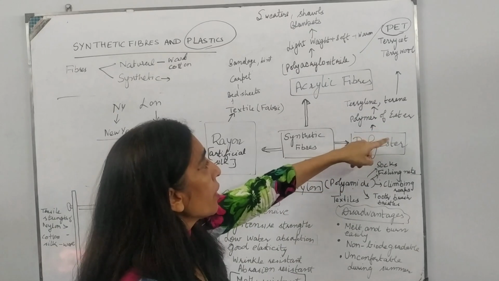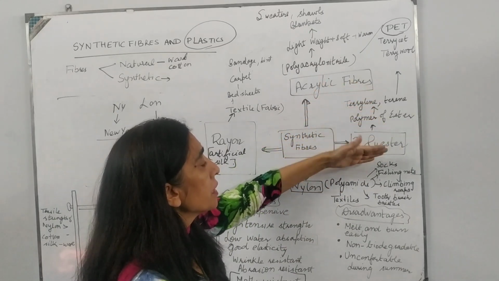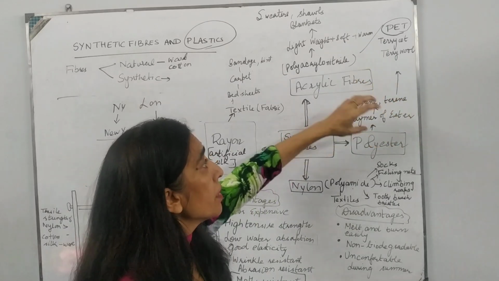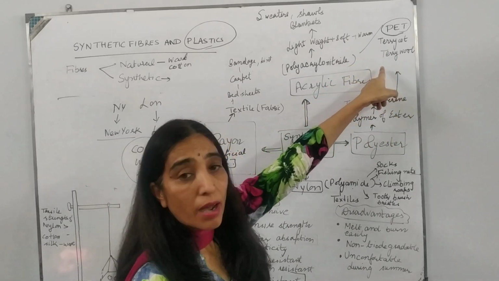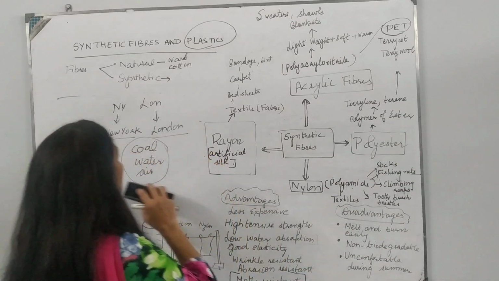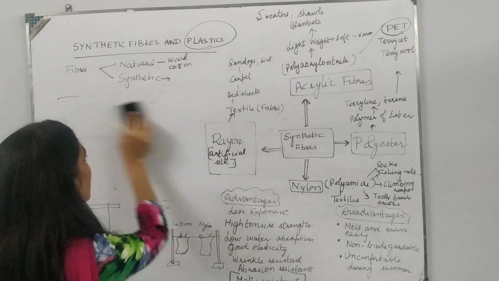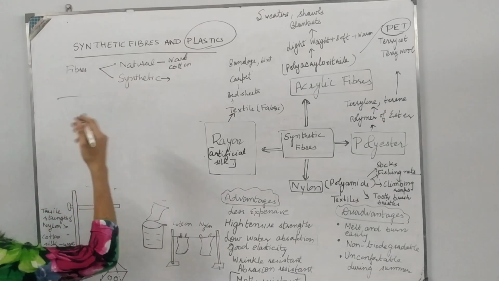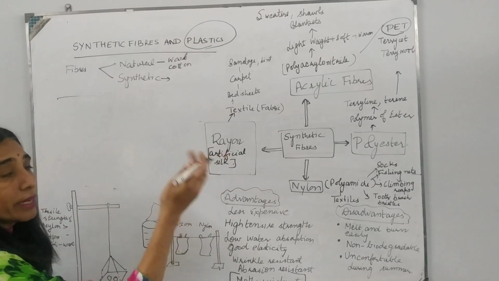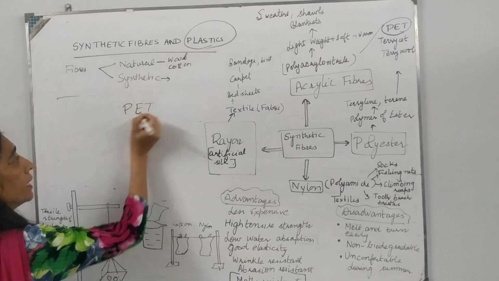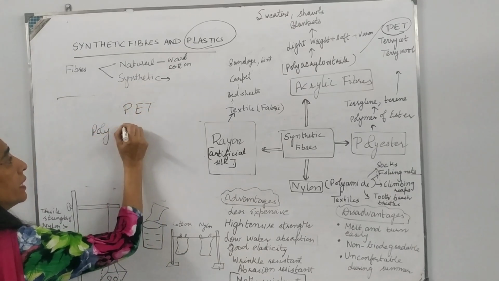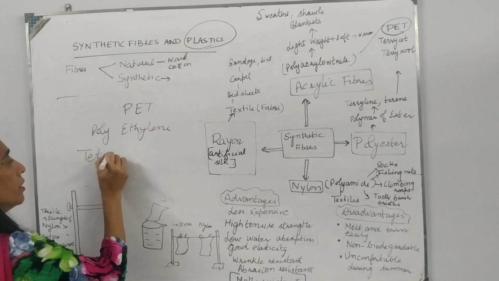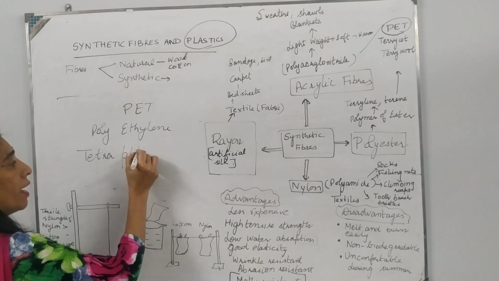Now, common polymers of ester are polyesters like terylene, terene or PET, that is polyethylene terephthalate. You must be having PET jars in your homes to store pulses, etc. Now I spoke a long name, PET, that is polyethylene terephthalate.